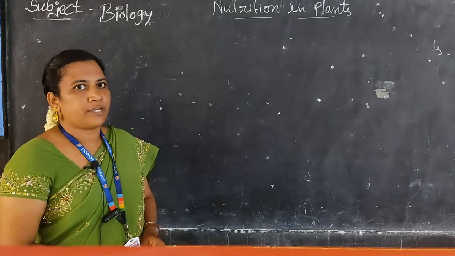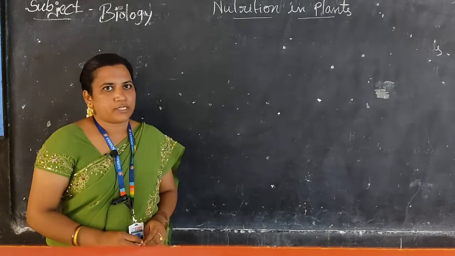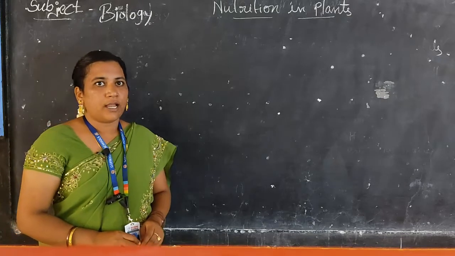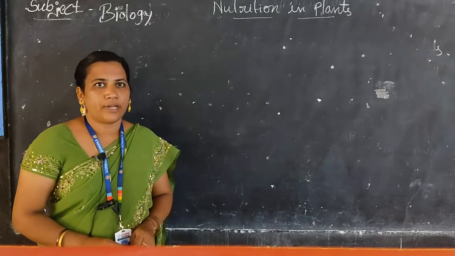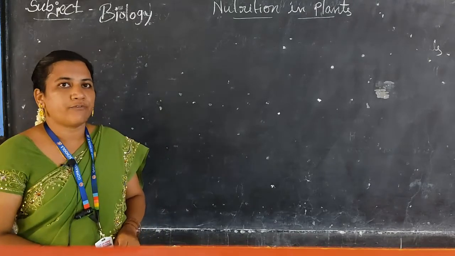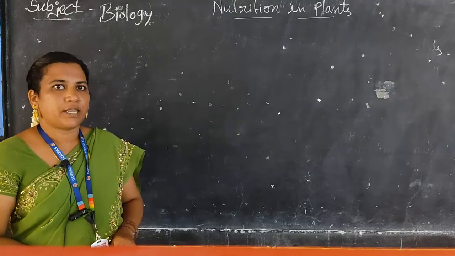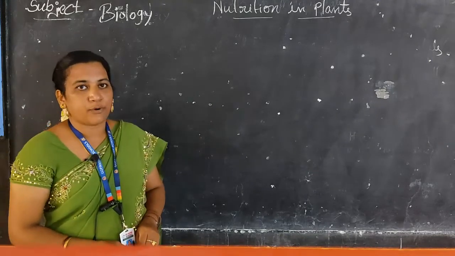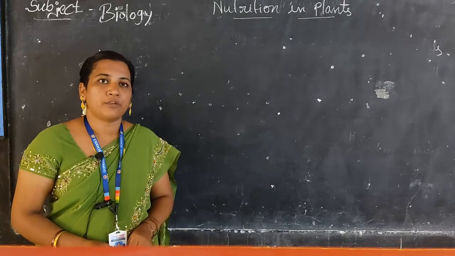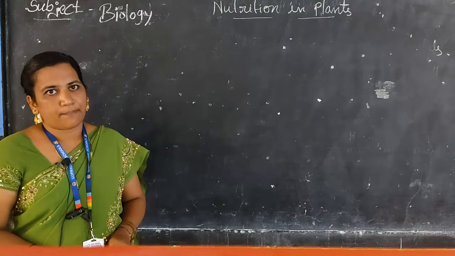In yesterday's class we discussed the definition of nutrition and types of nutrition. So what is meant by nutrition? Intake of food and its utilization by our body is called nutrition. Different types of nutrients are required, yes or no? So what are the different types of nutrients? Like carbohydrates, proteins, fats, minerals, vitamins. These are all the different types of nutrients required for our body growth and development.